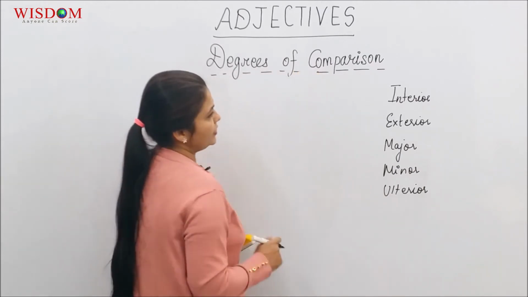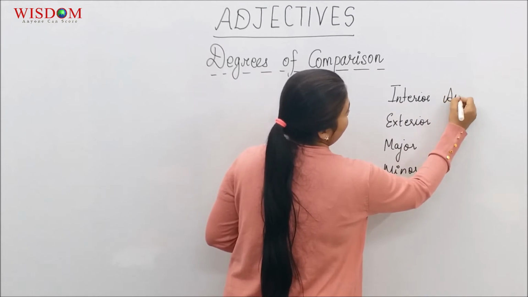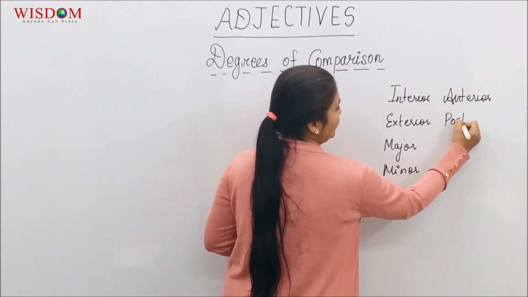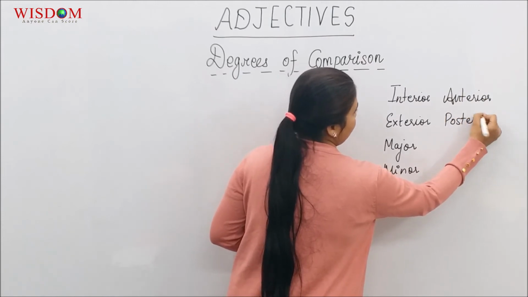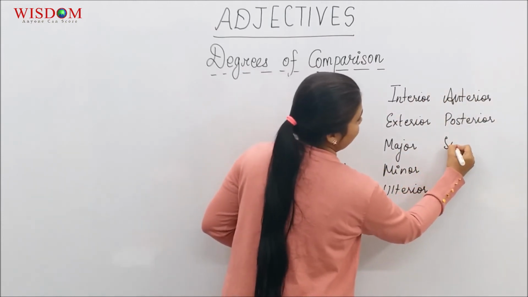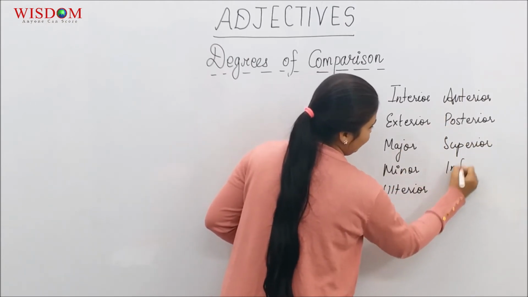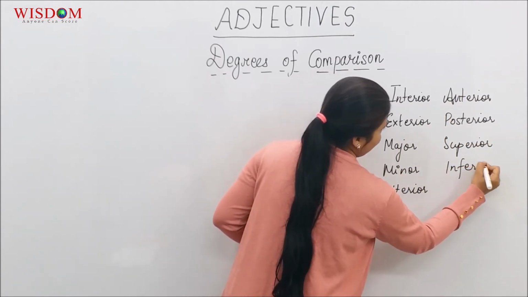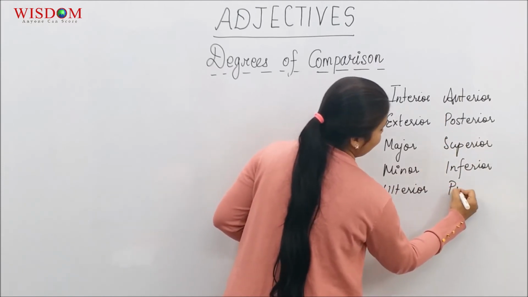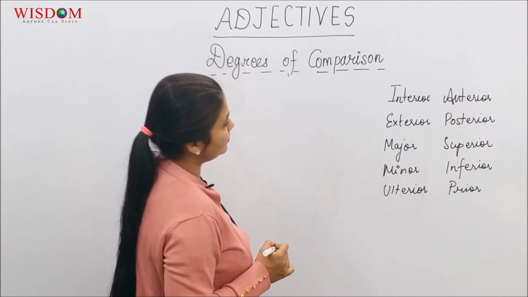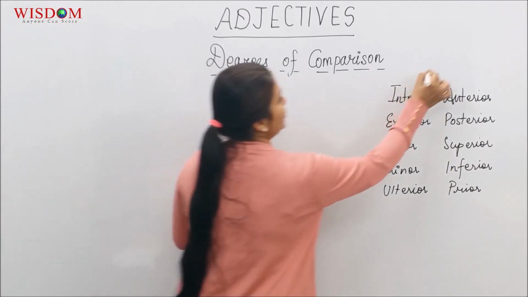I'll write a few more words. Anterior, posterior, superior, common words, aren't they? Inferior, prior. Okay, let's just stop at these ones.